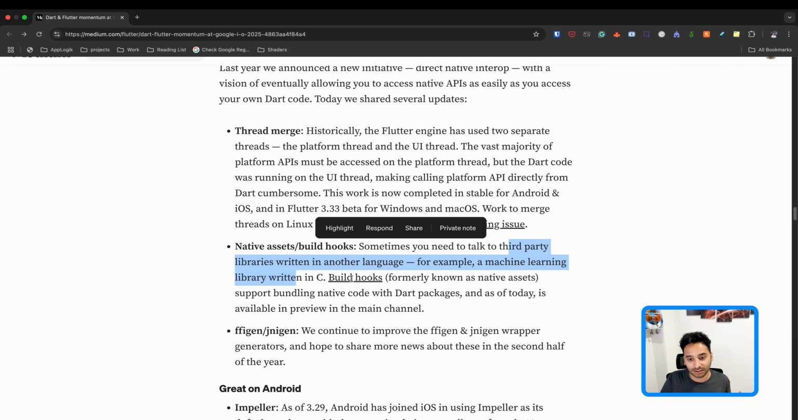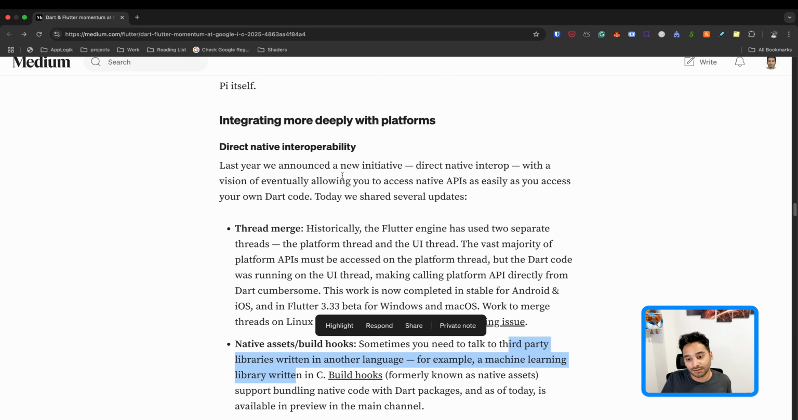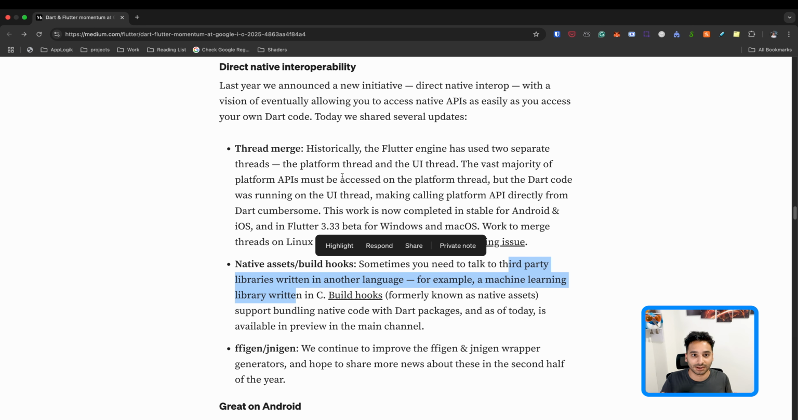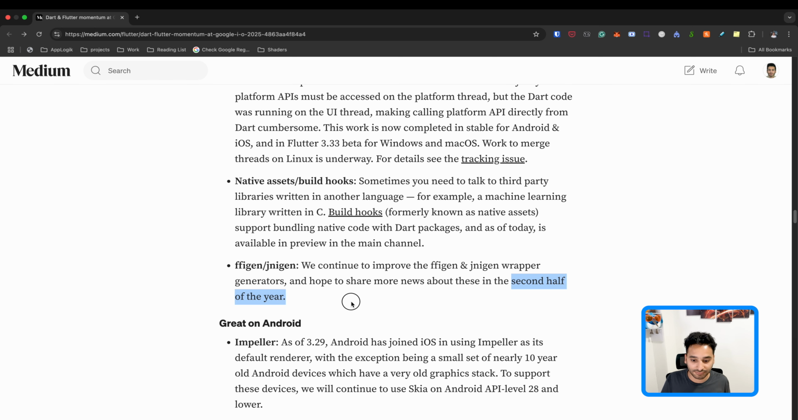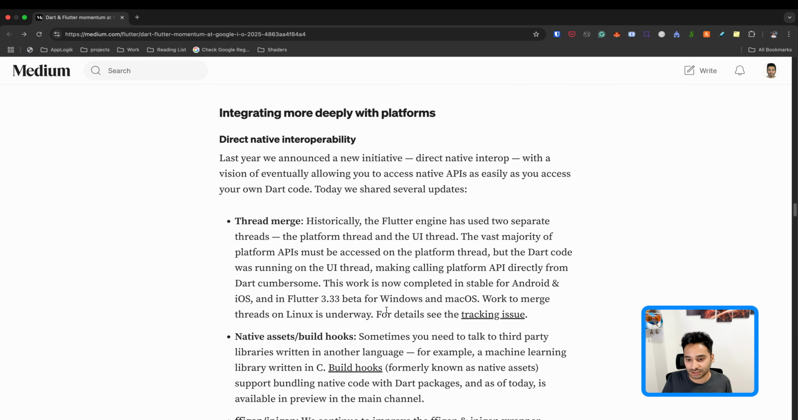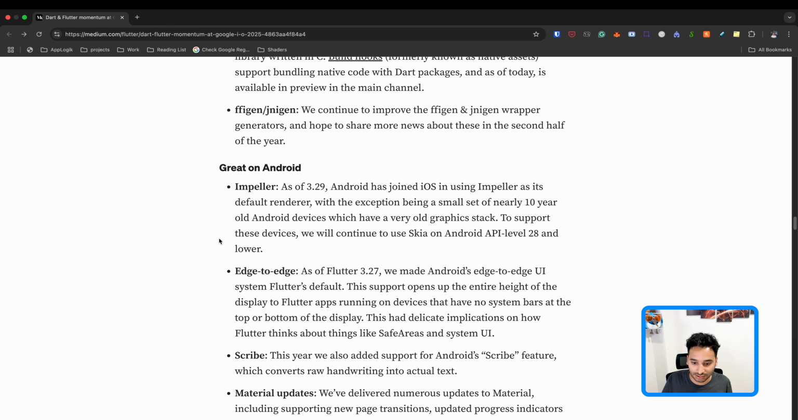And using direct native interoperability, we are going to have code generation that generates the equivalent native code in Dart. This way we have type-safe communication from Dart to the native side. And the last one is the work to improve the FFIGen and JNIGen wrappers. I think they are going to announce something in the second half of the year. It is just in preview, so you can try to use it. I'm going to show you the link if I see it inside the article.